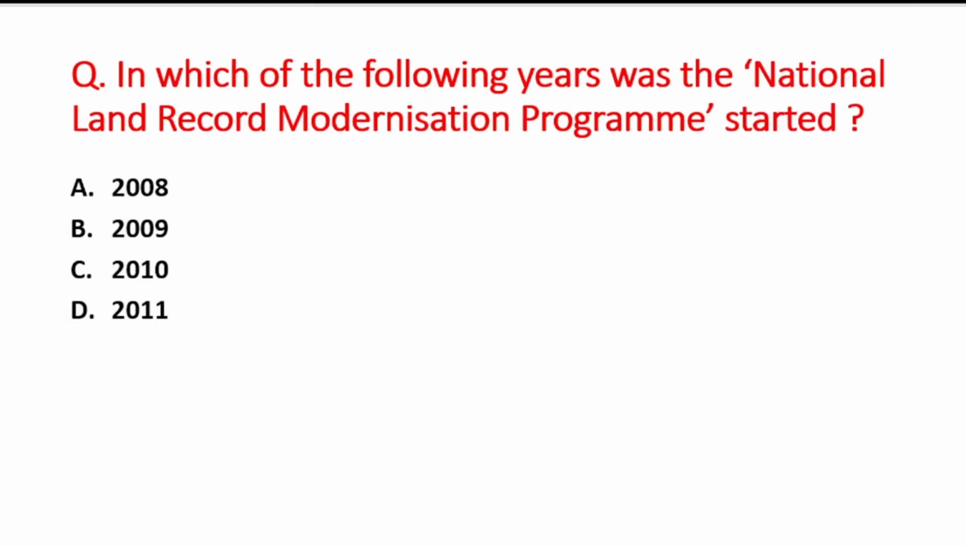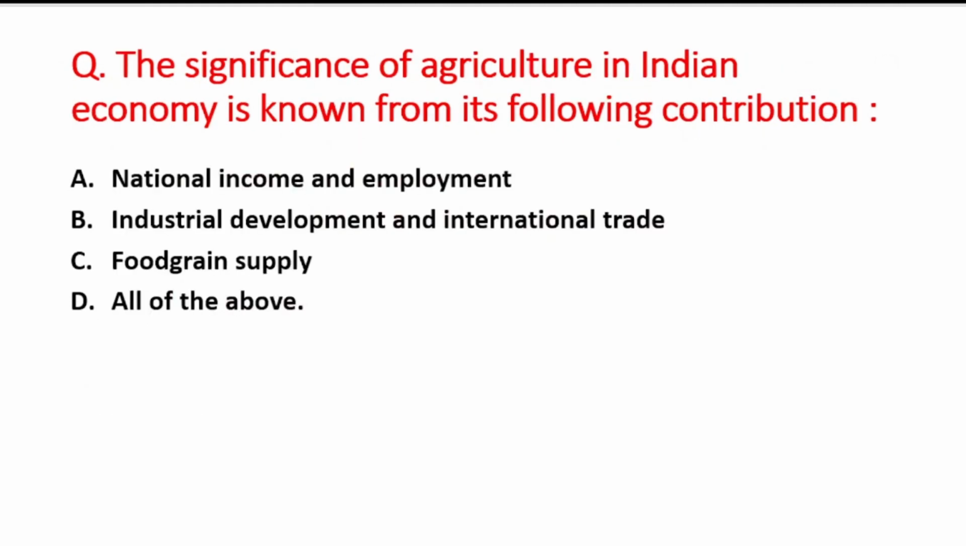Next question is in which of the following years was the National Land Record Modernization Program started? A option is 2008, B is 2009, C option is 2010, and D option is 2011. So right answer is option A, that is 2008. Next question is the significance of agriculture in Indian economy is known from its following contribution.